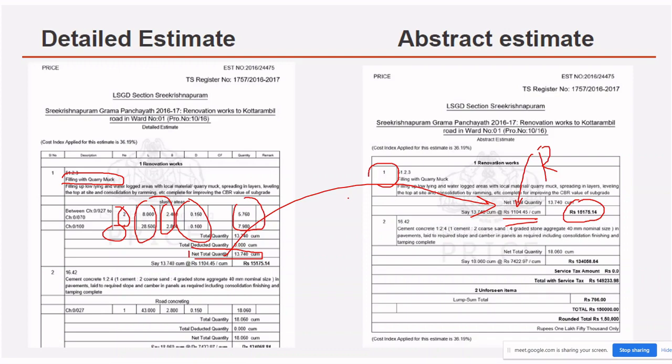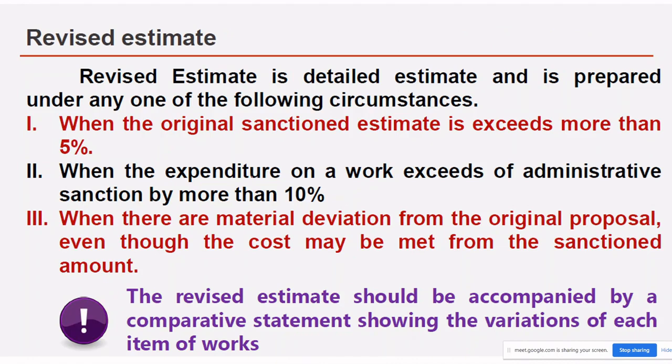Okay, the next estimate is the revised estimate. A revised estimate is a detailed estimate and is prepared under any one of the following circumstances: when the original sanctioned estimate exceeds by more than 5%. So the estimate is already sanctioned. When it exceeds by more than 5%, then the officers will tell us to revise it.